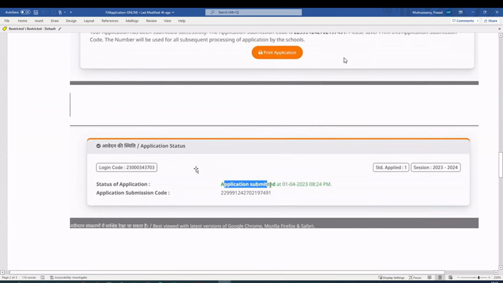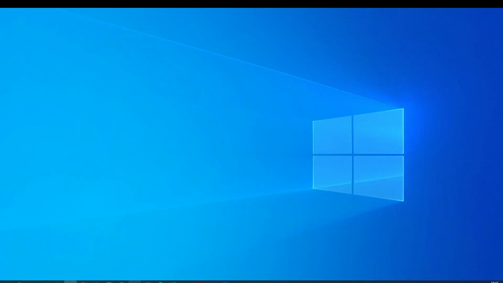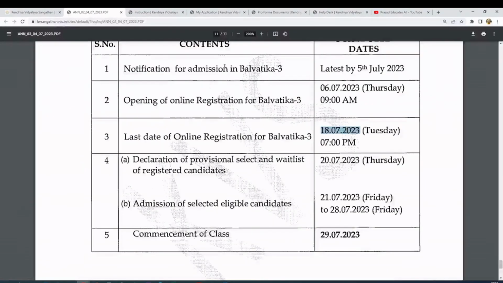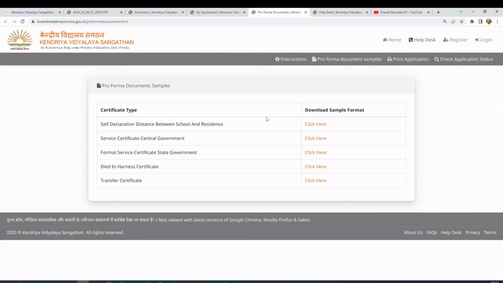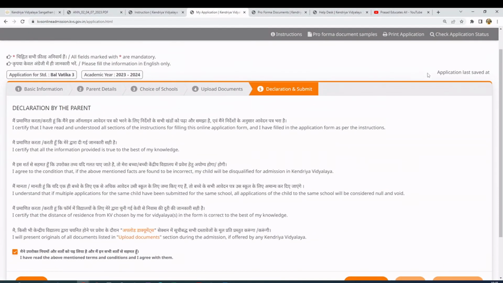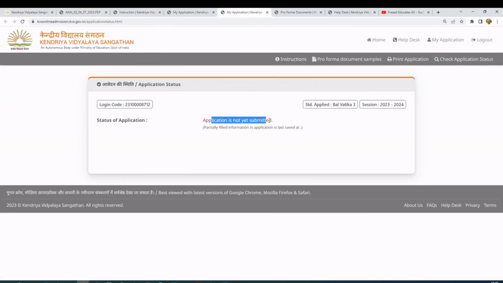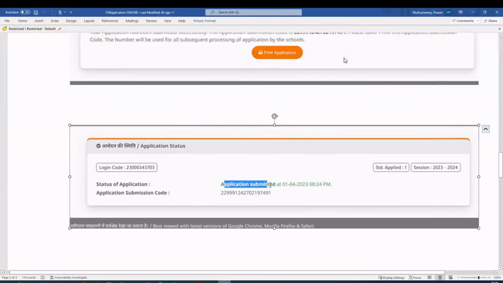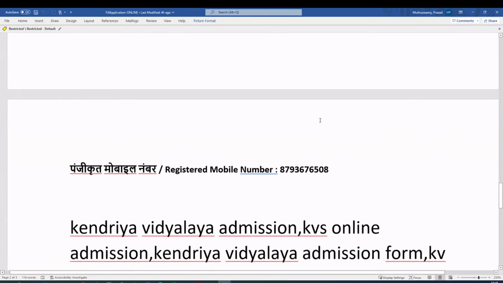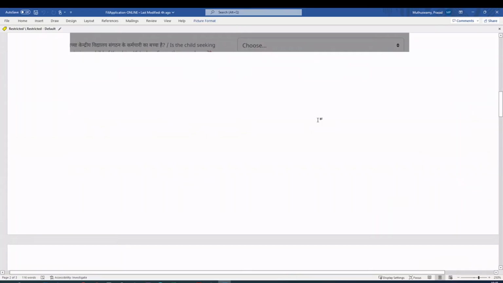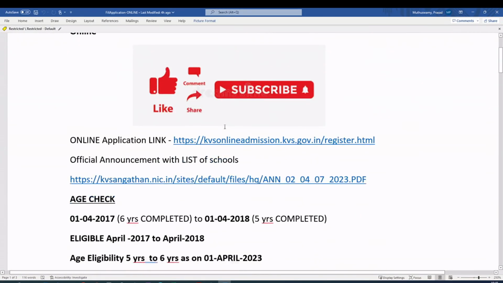Here is the application status. When you click on check application status, I'll go and check it here. I didn't submit, right? If I click on the application status, it says the application is not submitted. But once you submit, it says application submitted. That is the confirmation. This is all about filling and submitting the application.